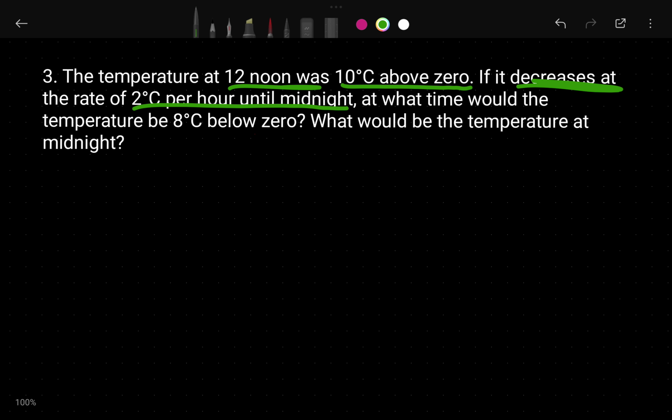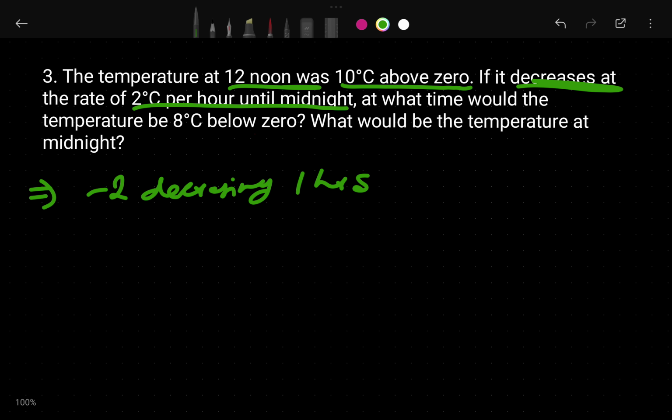Decreasing means, remember that's 10 above, 10 degrees Celsius, you have to remember that. And decreasing at the rate of means it is minus 2 degrees per hour.